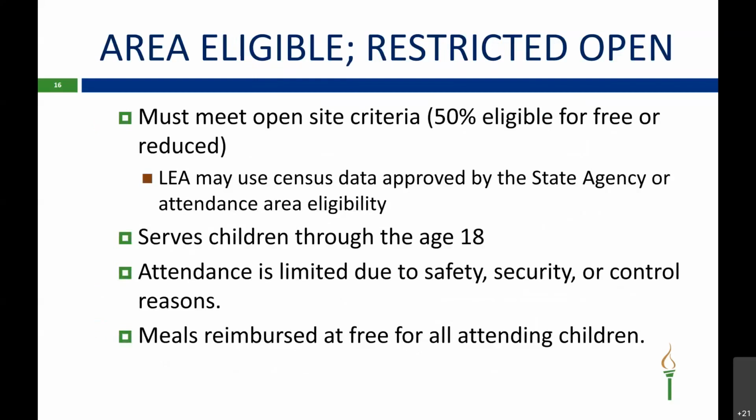The next eligibility is restricted open. Restricted open must meet open site criteria, meaning they have to be 50% or higher eligible for free or reduced. LEAs may also use the census data that is approved by the state agency, or they can use the attendance area eligibility if applicable. Restricted open serves children through the age of 18, and attendance is limited due to safety, security, or other control reasons. Also, meals are reimbursed at the free rate for all attending children.